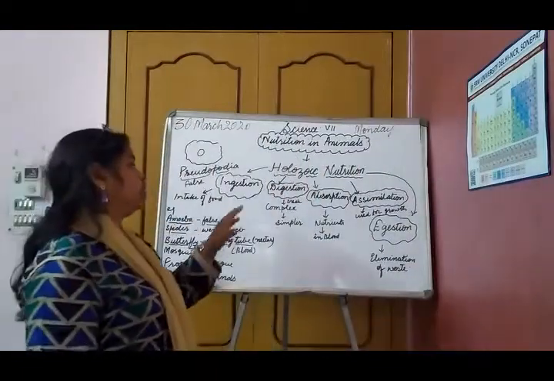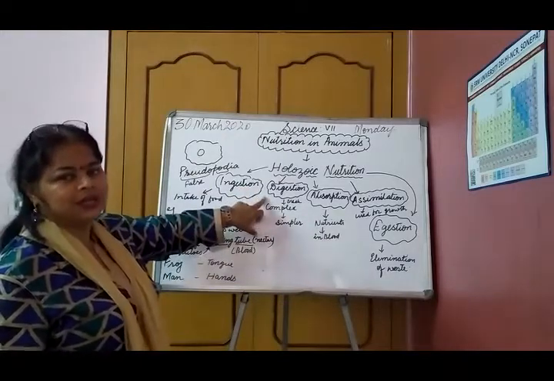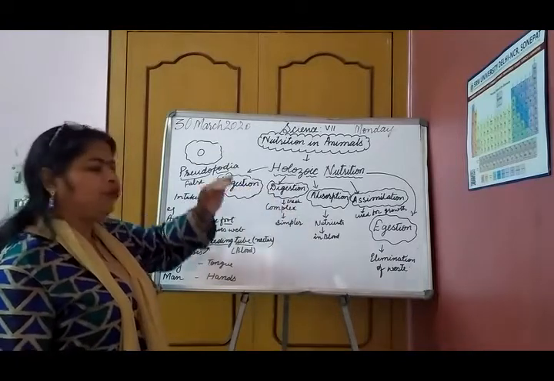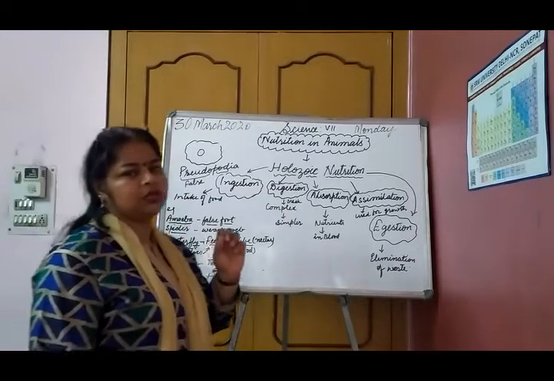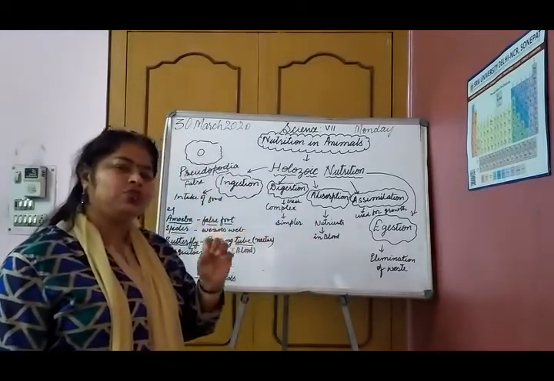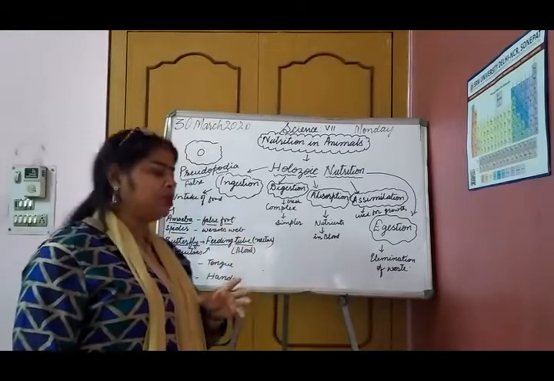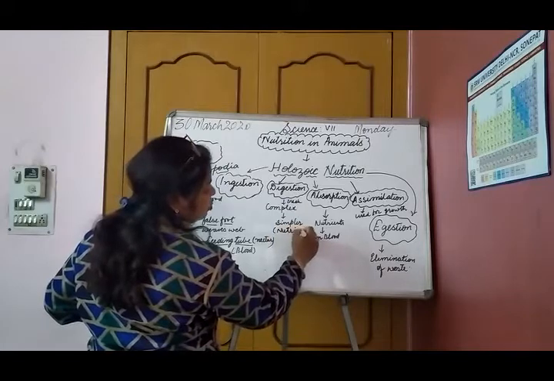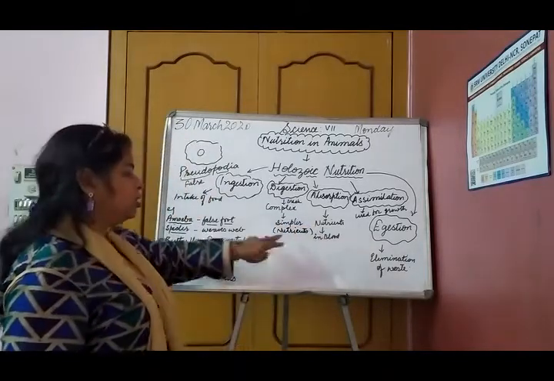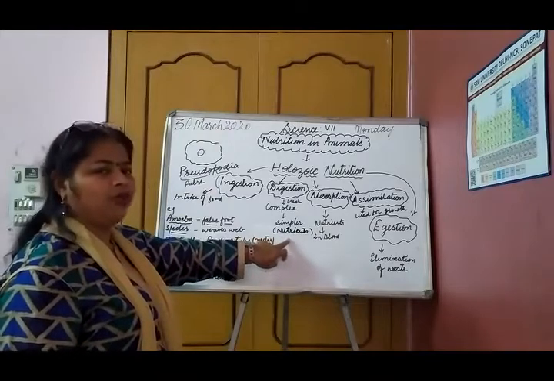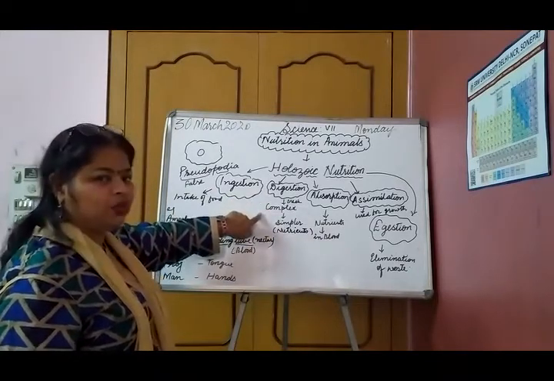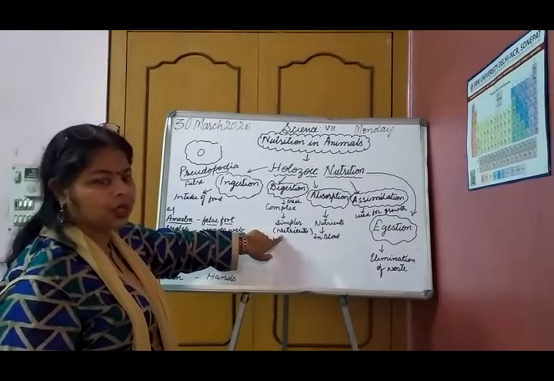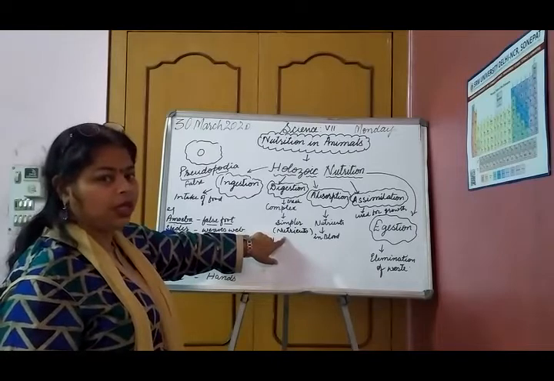Now, after this, the food has been ingested. What happens? Now this food is digested, and the next process is digestion. In digestion, what happens? The food is a very complex substance, so it needs to be broken down into simpler forms. And what are the simpler forms called? They are called nutrients. So these nutrients are formed by breakdown of the complex food material into simpler, or absorbable forms I should say, that which can be absorbed in the body. So these are nutrients.